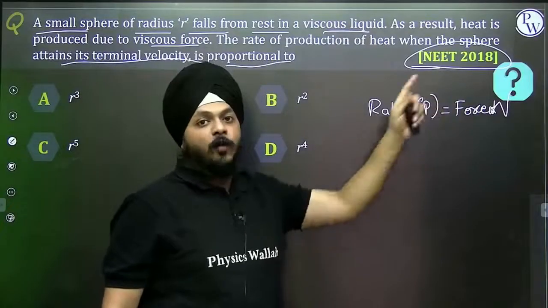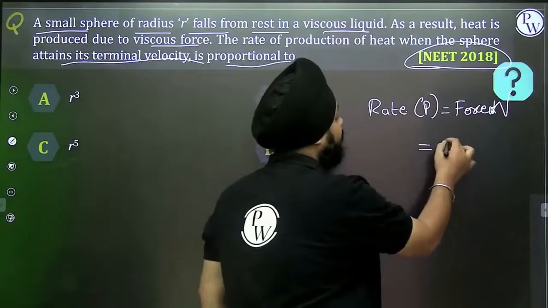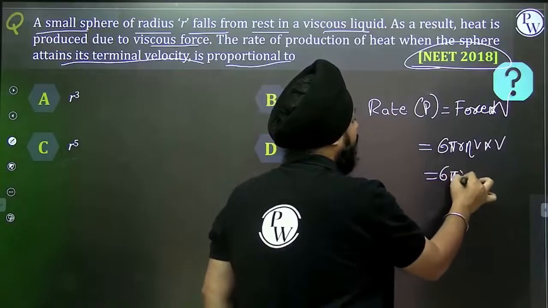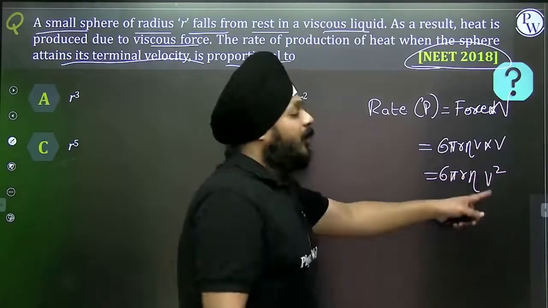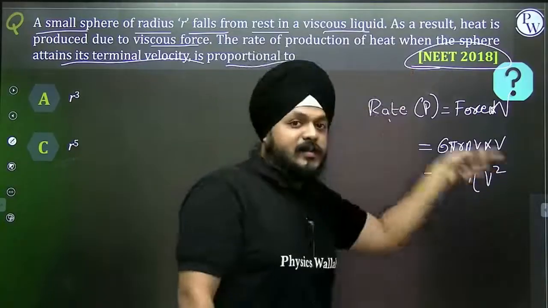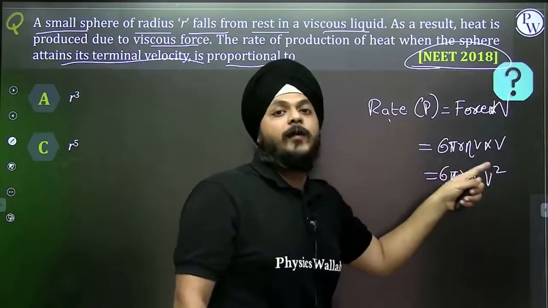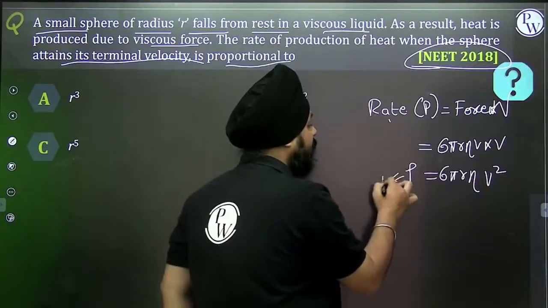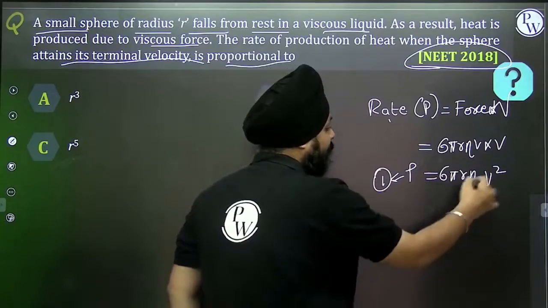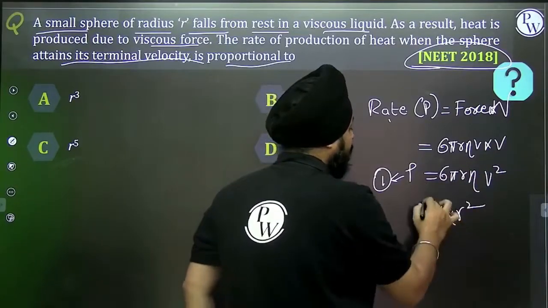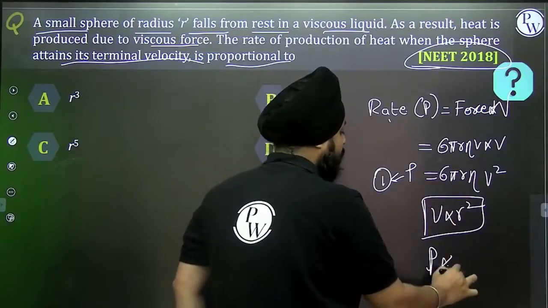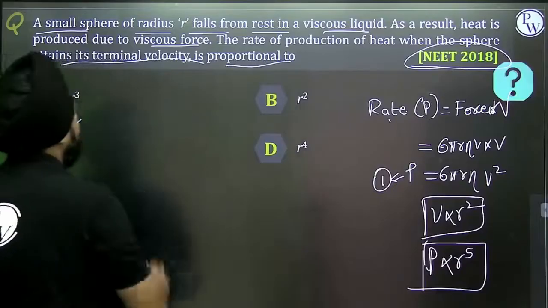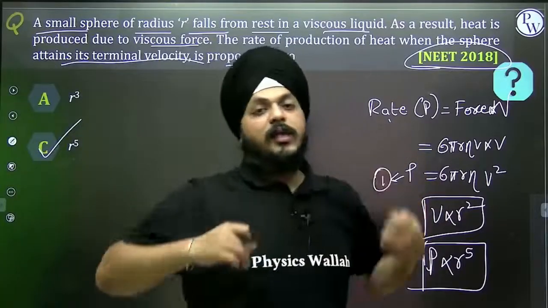Rate of the production of heat is force into velocity. Force is defined as 6 pi r eta v, into v. Can I say it is 6 pi r eta into v square? Here we need to calculate the rate when it attains terminal velocity. It means here v is the terminal velocity. Can I consider this as equation number 1? If we recall the equation of the terminal velocity, then v is directly proportional to r square. It means the rate is directly proportional to r to the power 5. C is the perfect answer for this specific question. C. NEET 2018.